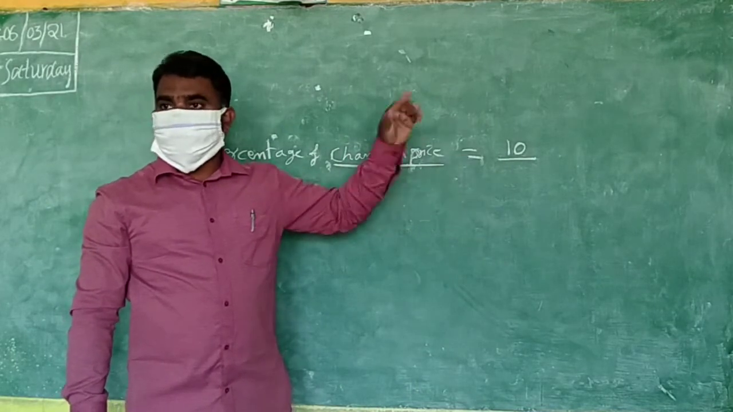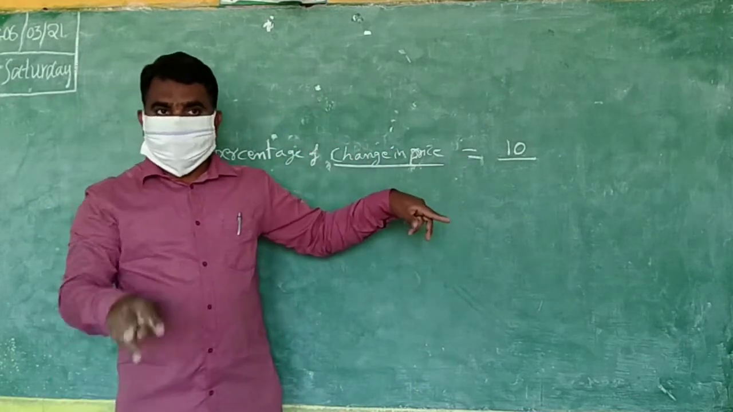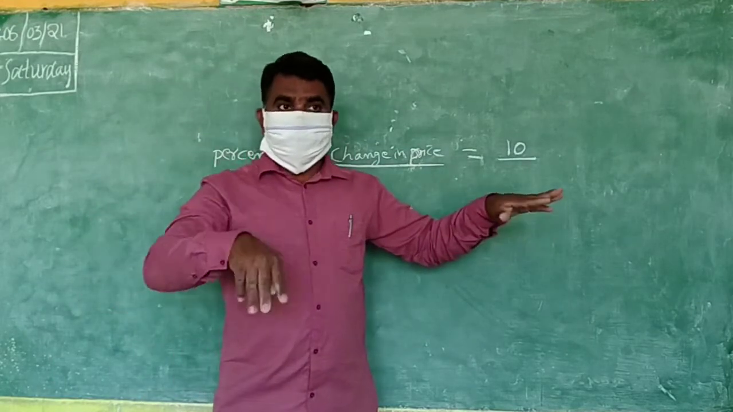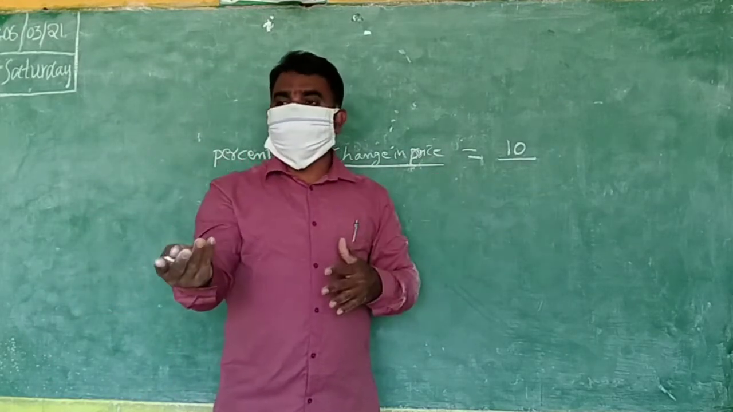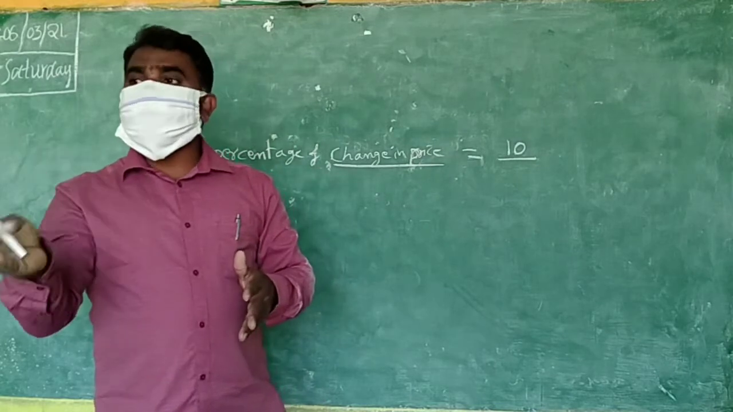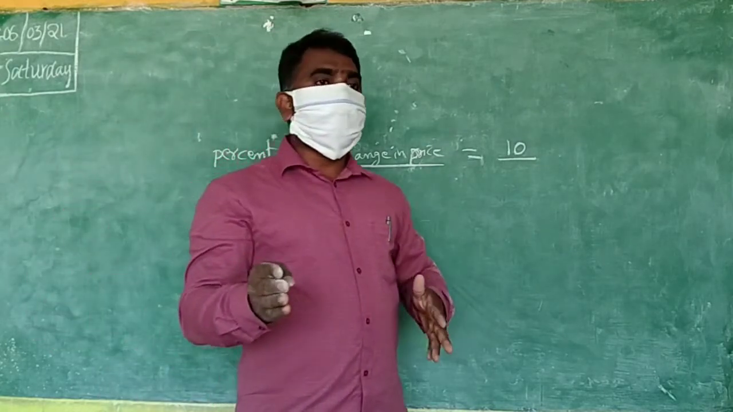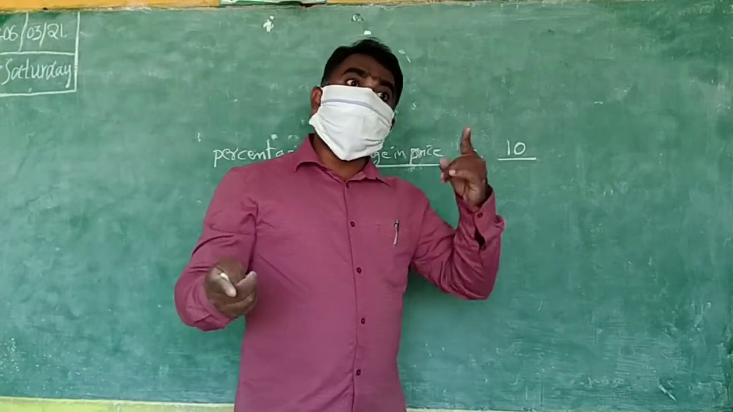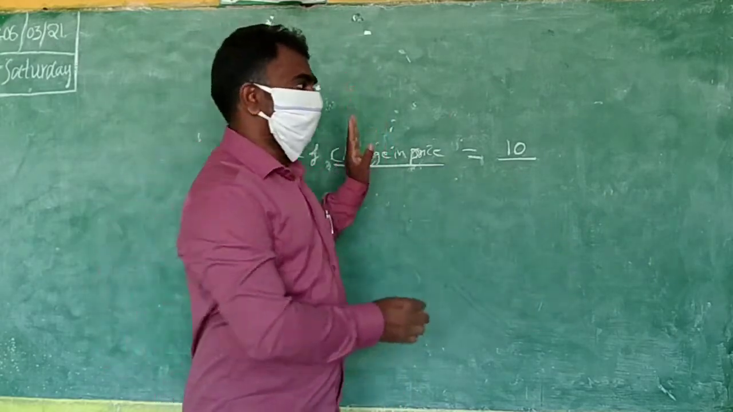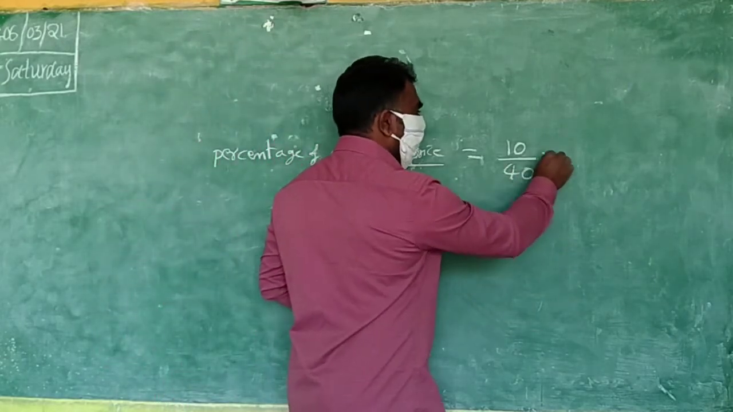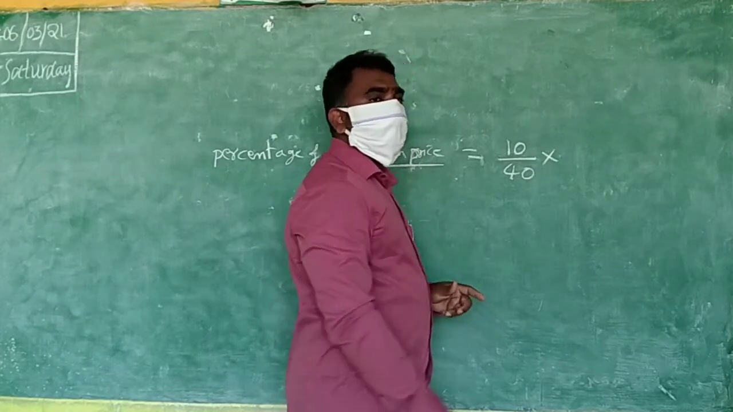Okay, remember that. In all problems we are taking the total. But in problems like this, where the total is not there, in this other type of situation, the change happened on 40. That's why that is the total here. That 40 we will take as total into 100.